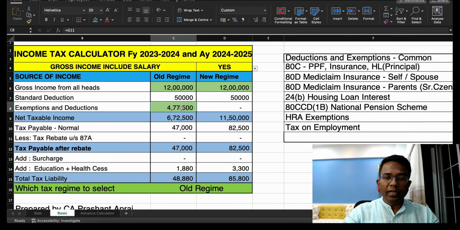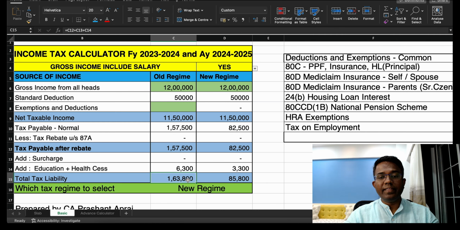So say for example, if I remove this, then you can see here in case there is no deduction at all to claim, my tax would be 1,63,800 whereas under new regime it is 85,800. Right? So here it shows the new regime is better.